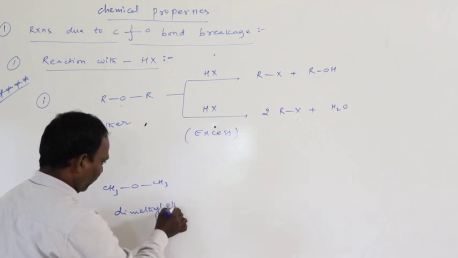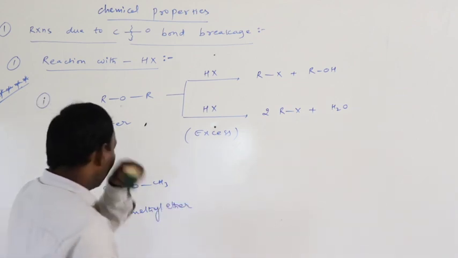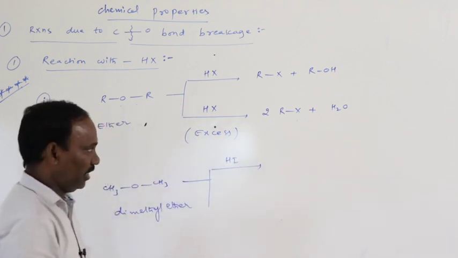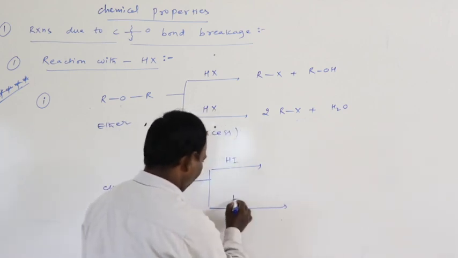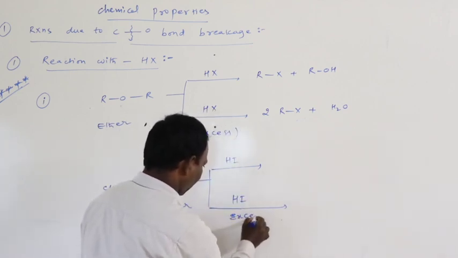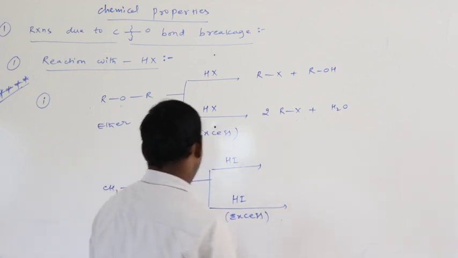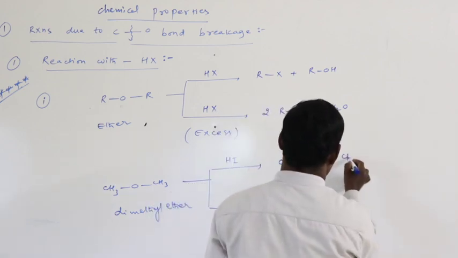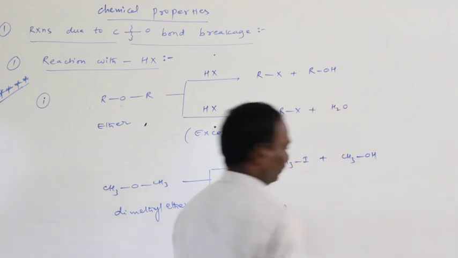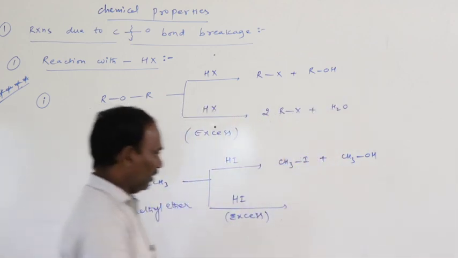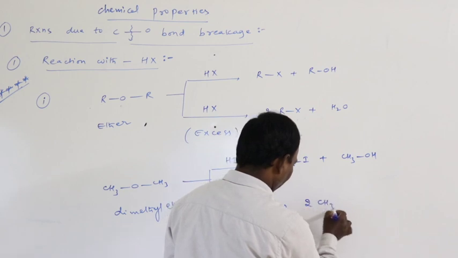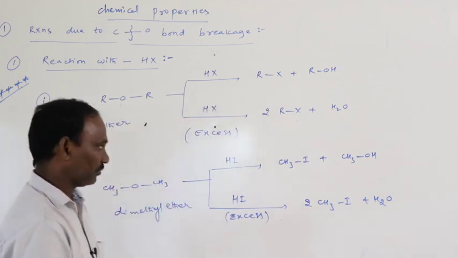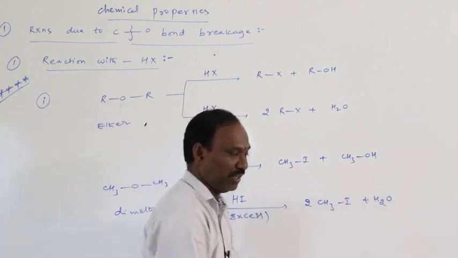This dimethyl ether reacts with HI, hydrogen iodide, taken in excess quantity. It gives methyl iodide plus methyl alcohol. If excess is taken, 2 moles of methyl iodide, CH3I, are obtained plus water, H2O. Okay, 2 moles of methyl iodide and water.